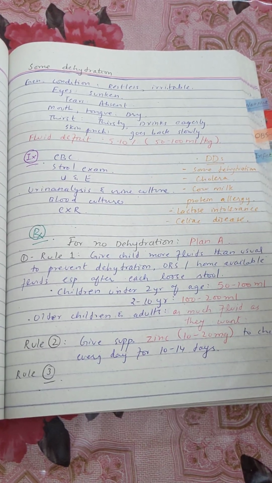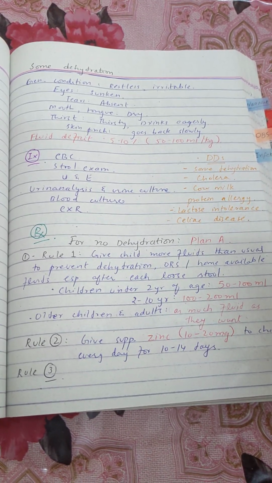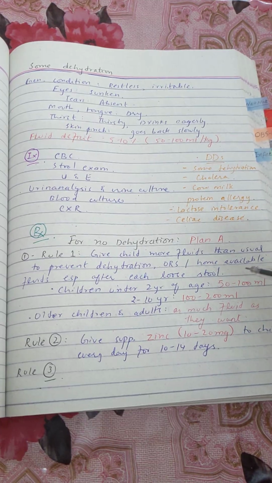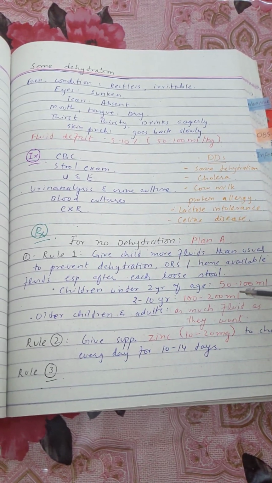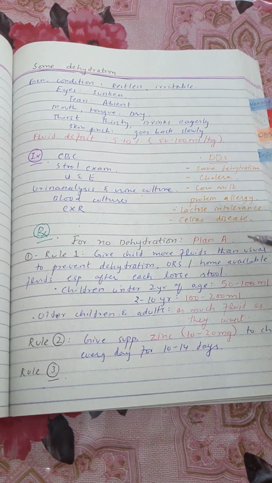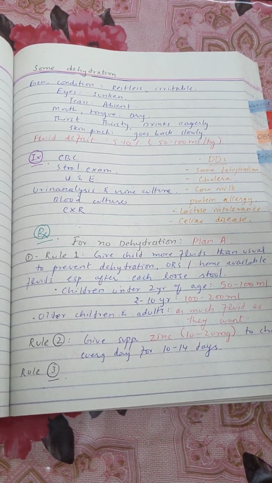And these are the ranges of fluid that need to be given in the 4-hour period: 50 to 100 ml in children less than 2 years of age, 100 to 200 ml in children 2 to 10 years of age, and in adults and older children as much fluid as they want.